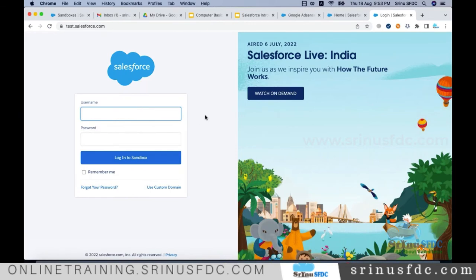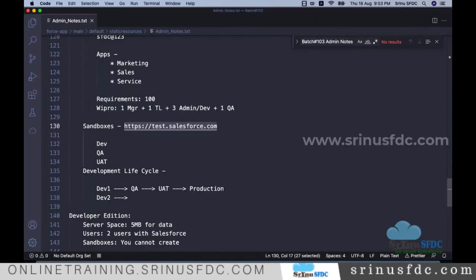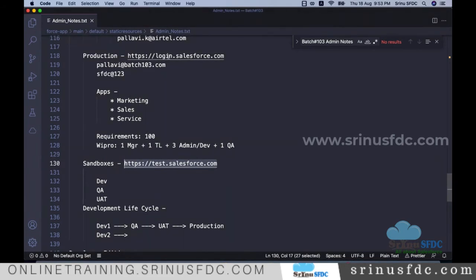Now the question is, there are many sandboxes, right? Dev, QA, UAT, for everything the same URL. But how do we know whether we are trying to log into Dev or QA or UAT? There will be only one production, but there can be many sandboxes. One sandbox is for development, one is for QA testing, one for UAT testing. So how will it be varied?